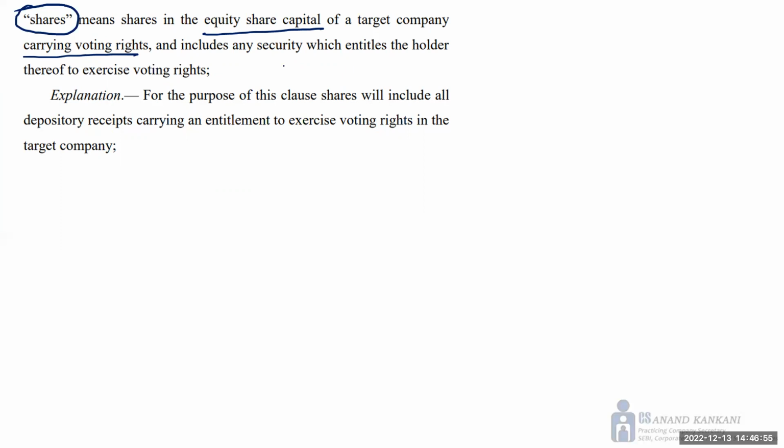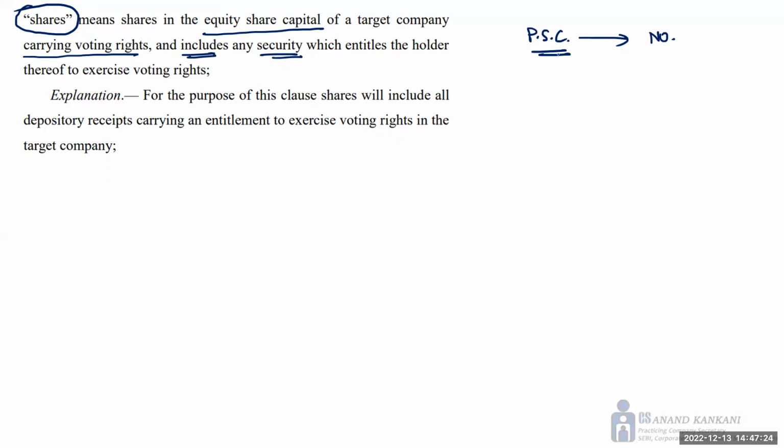So by default, if you see, is preference share capital, is preference share, is it shares under the takeover regulation? Answer is no. Why? Because preference share is not an equity share. And second, they include any security which entitles the holder to exercise the voting right. So does a preference shareholder have a voting right? Answer is no. So therefore preference shares are not shares in the takeover regulation.